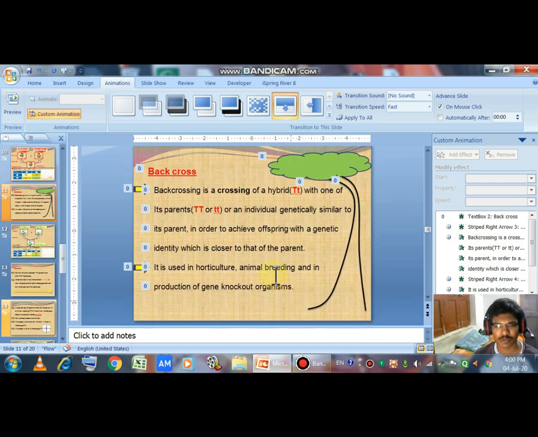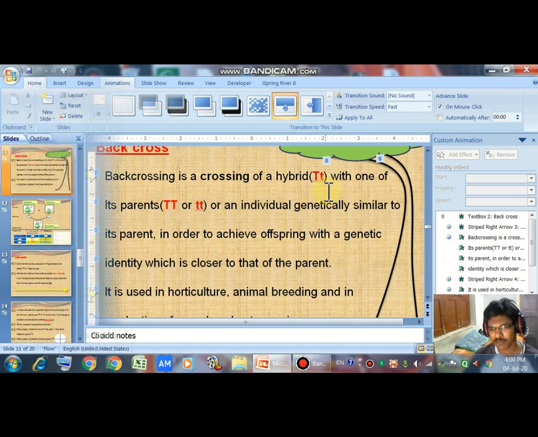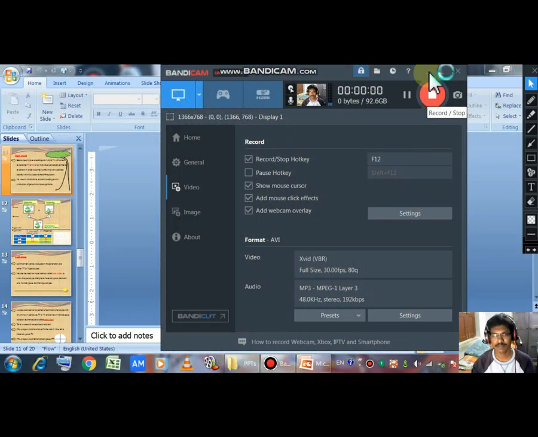Okay, back cross. Here the back cross, the back crossing is crossing of a hybrid, capital T and small t. Hybrid, which means heterozygous, capital T small t.